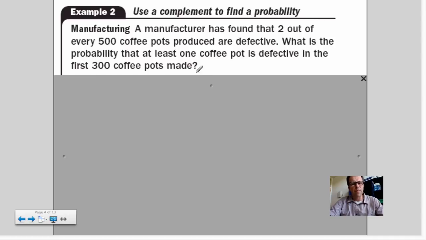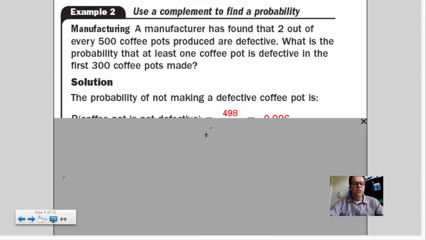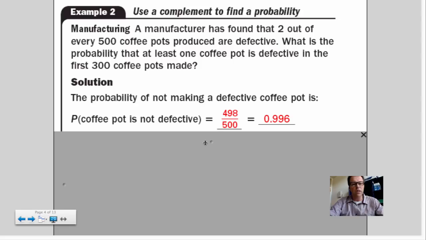This one's a tricky problem, I gotta admit. So here we go. A manufacturer found that 2 out of every 500 coffee pots he produces are defective. What is the probability that at least one coffee pot is defective of his first 300 pots made? The solution here is to figure out the probability of not making a defective coffee pot. If 2 out of 500 are defective, then the remainder, 498 out of 500, are not defective. So the probability of a not defective pot is high.